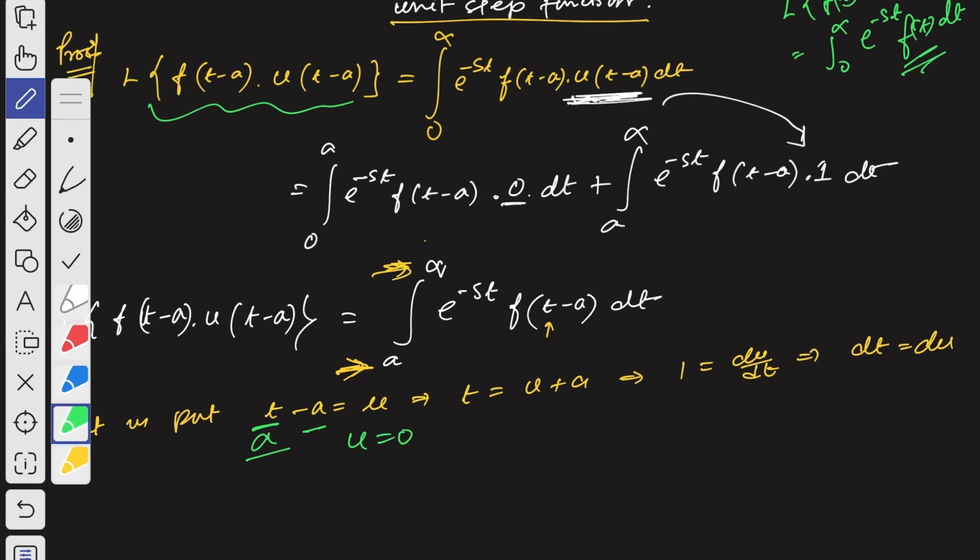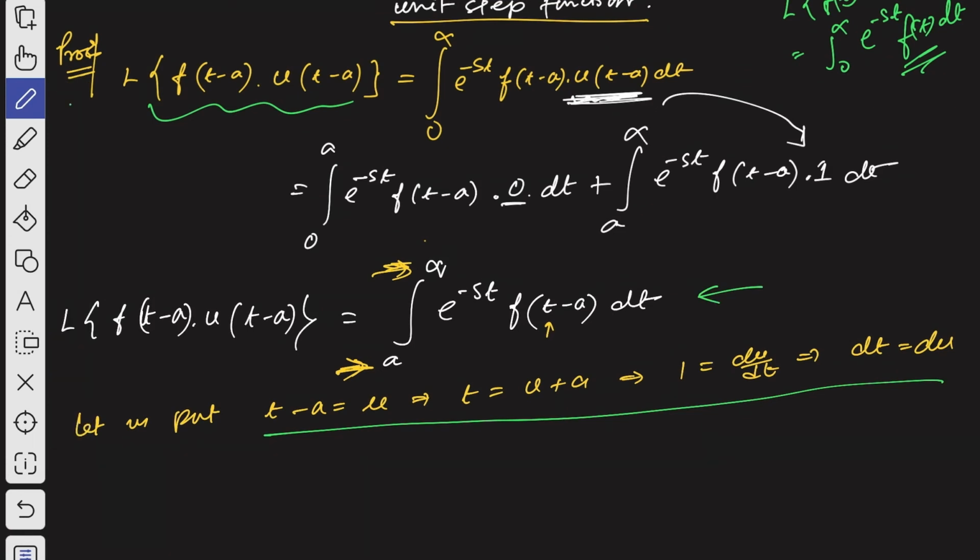That's why when you replace t minus a by u, the lower limit will be 0. So if you substitute these values, what you will get,